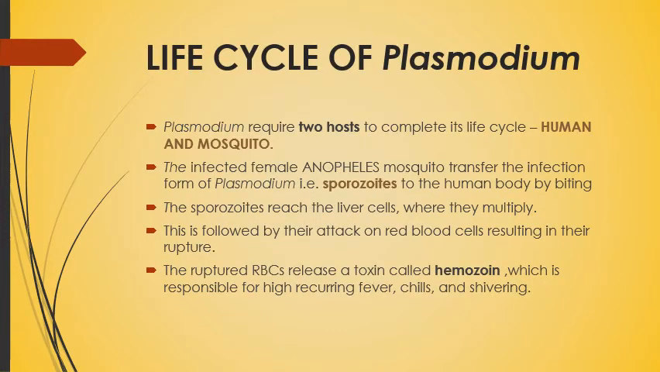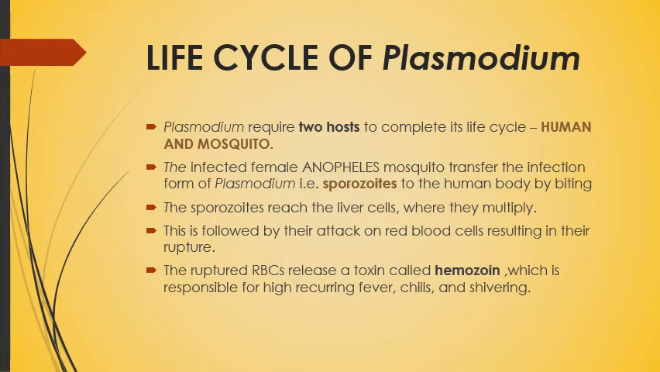Next, and very important, is the life cycle of Plasmodium. Plasmodium requires two hosts to complete its life cycle. The first host is the human and the second is the mosquito. It means Plasmodium will complete its life cycle in two hosts: one is the human being and another is the mosquito.